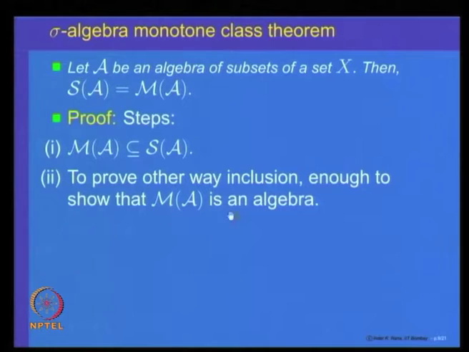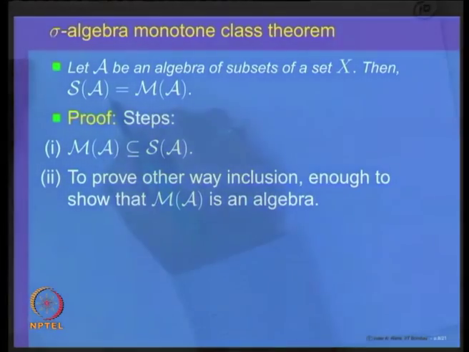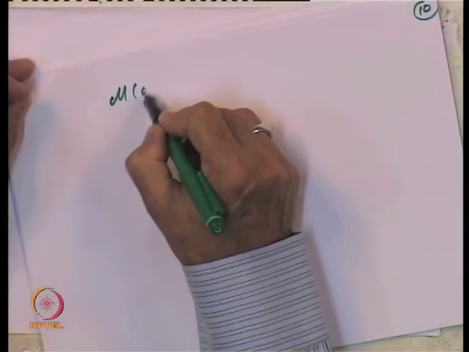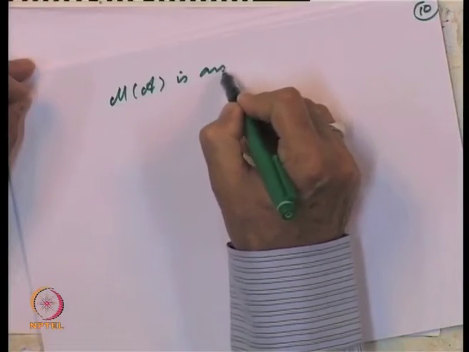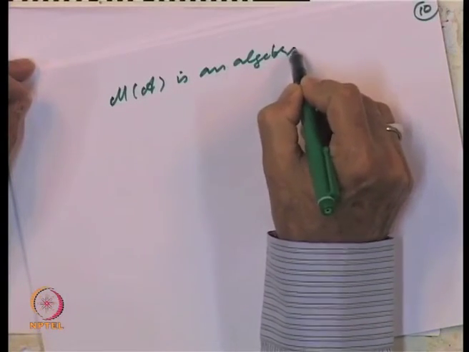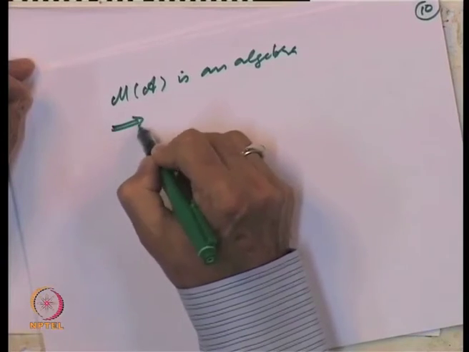To prove the other way around inclusion, let us observe it is enough to prove that M of A is an algebra, because why is it enough?